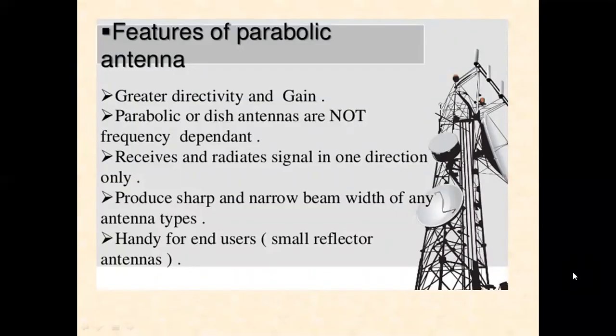Features of the parabolic antenna: greater directivity and gain. Parabolic or dish antennas are not frequency dependent. They receive and radiate signal in one direction only, a unidirectional radiation pattern. They produce sharp and narrow beamwidth compared to any other type of antennas. So small reflector antennas are enough for DTH applications.